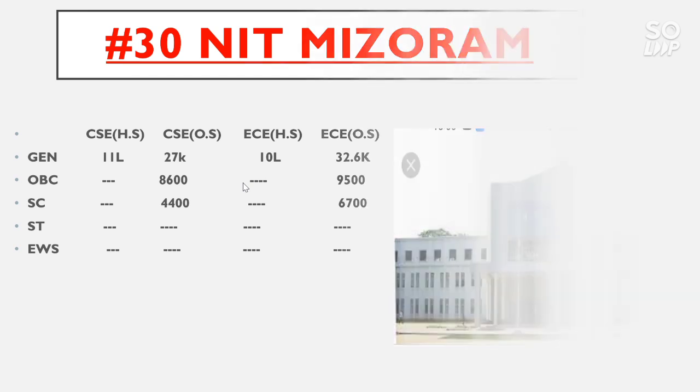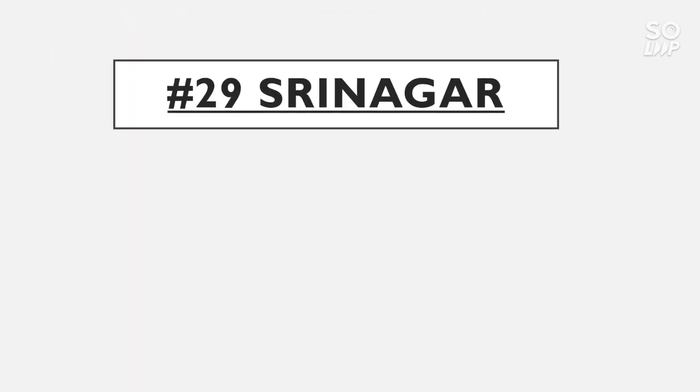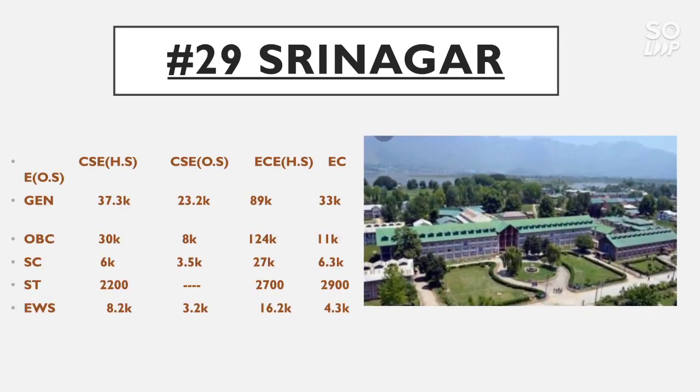Now talk about the number 29 NIT, it is NIT Srinagar. For CSE home state, the general category cutoff goes to 37,000 and for OBC 30,000, for SC 6,000, for ST 2,200 and for EWS 8.2 thousand. Now for CSE other state, the general category cutoff goes to 23,000, for OBC 8,000, for SC 3.5 thousand and for ST there is no seat reserved and for EWS the cutoff is 3.2 thousand.